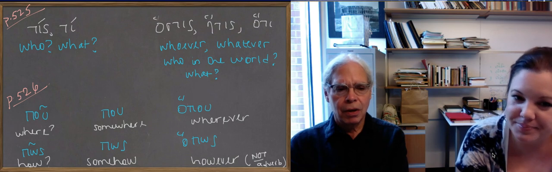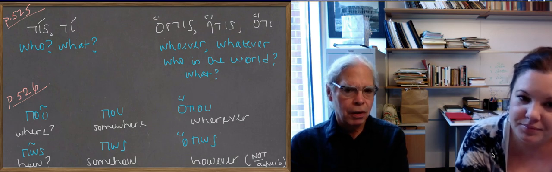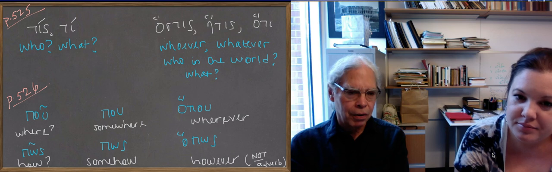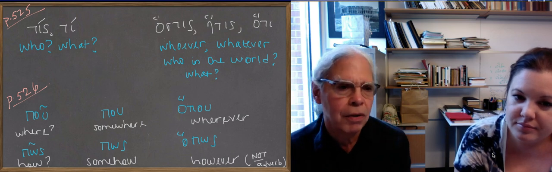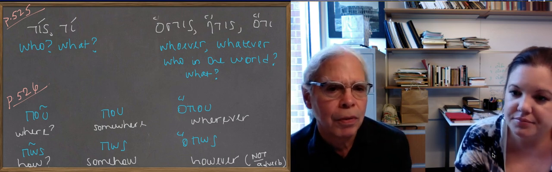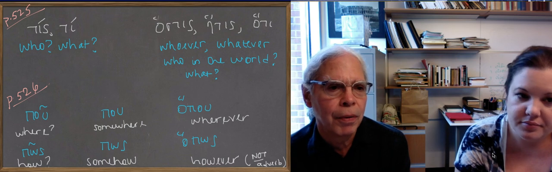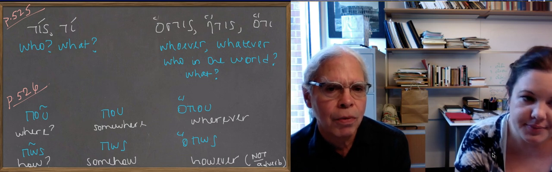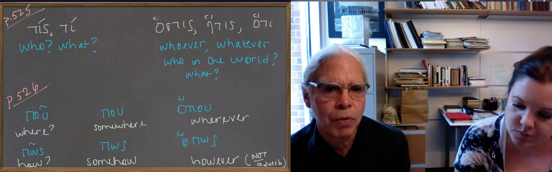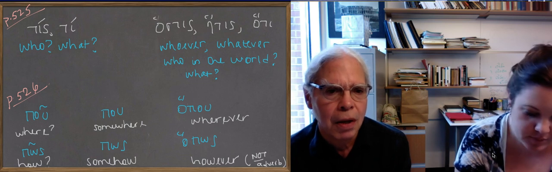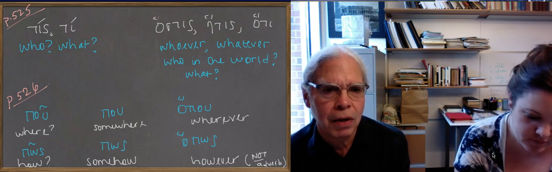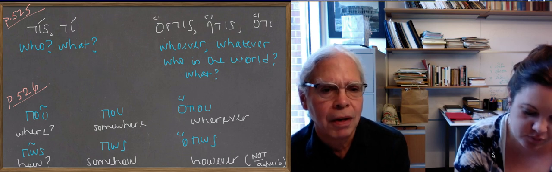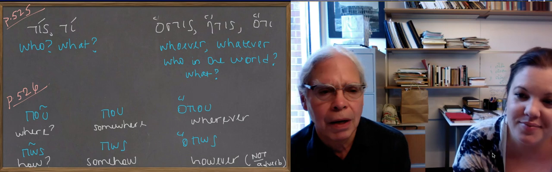So you're going to see hostis much more commonly as a relative, an indefinite relative, whoever, than as an indirect interrogative. So there up on the blackboard is the direct interrogative, tis, ti, who or what, and then whoever or whatever is what hostis mostly means. But as an indirect interrogative, it means who in the world, with a question mark after it. What in the world? Okay.